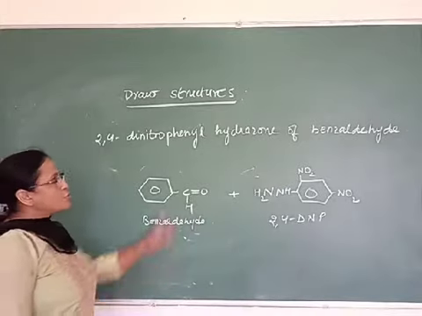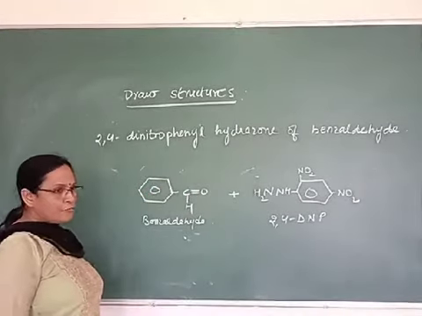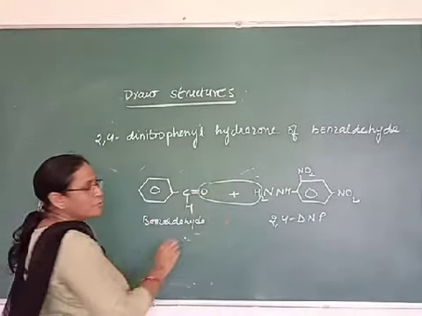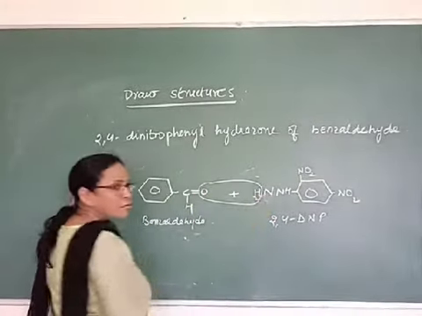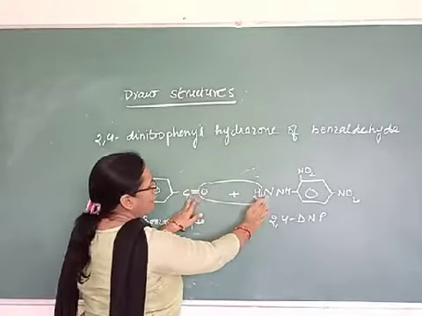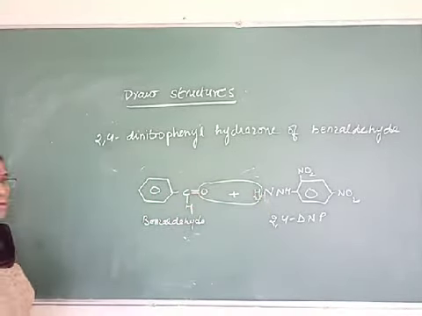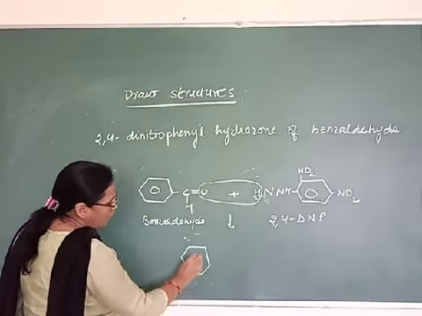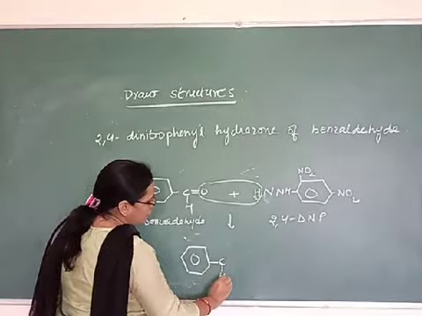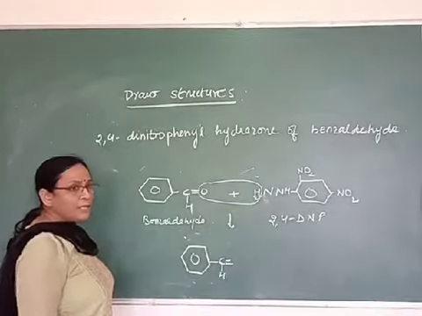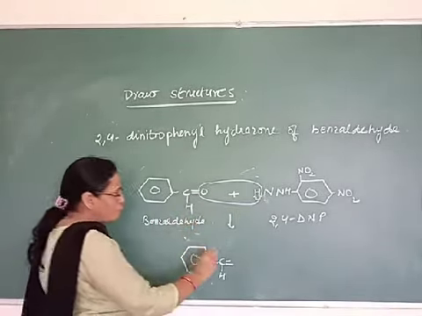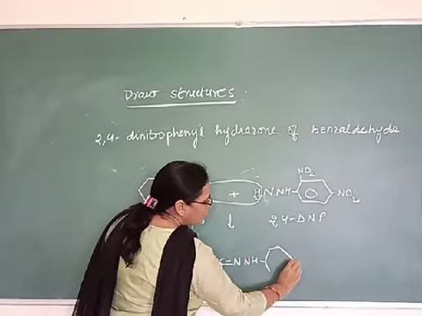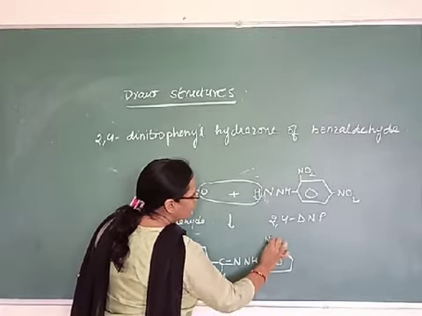To draw the structure of 2,4-dinitrophenylhydrazone, you have to remove H2O from here and connect this carbon and nitrogen with a double bond. So you will get the structure. You can draw it directly also. If you are getting confused, you write the structure of benzaldehyde and 2,4-dinitrophenylhydrazine and then you attach them. So you will get here the 2,4-dinitrophenylhydrazone.